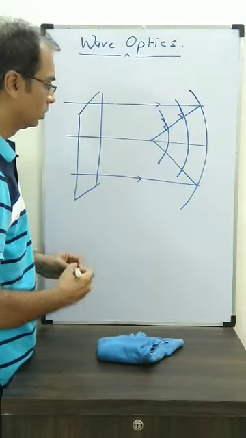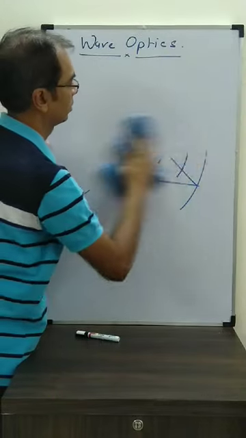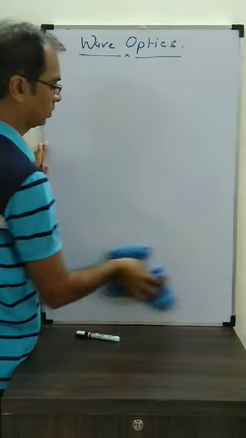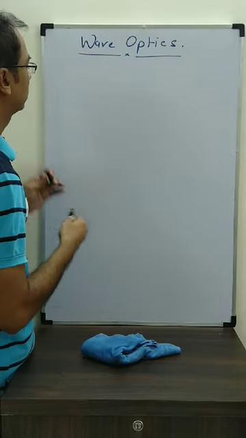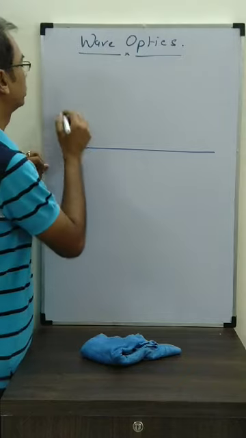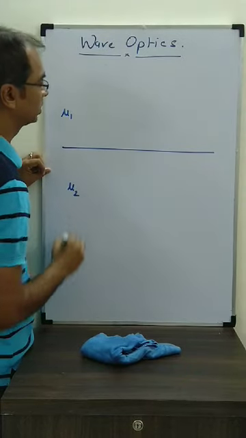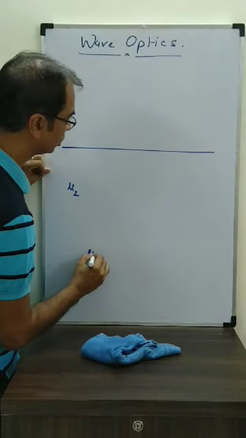One more question we will do on wavefronts. Suppose the light is moving from one medium to another medium. Suppose this medium has refractive index mu1 and here the refractive index is mu2, and mu2 is greater than mu1.